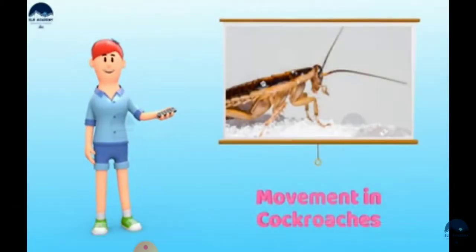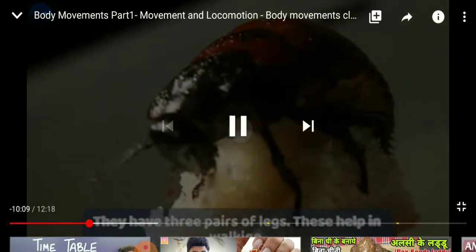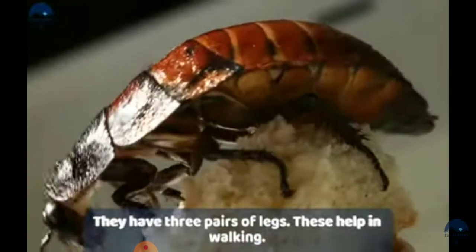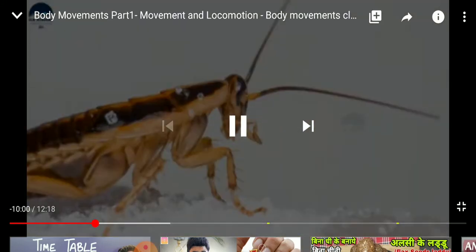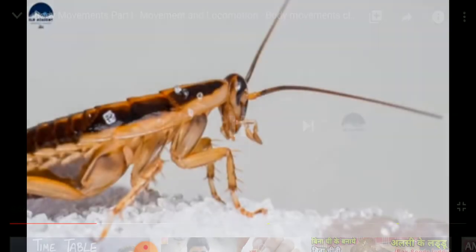Now we are discussing movement in cockroach. You can see the cockroach has three pairs of legs, and these help in walking. You can see the three pairs of legs in the animation. They have three body parts: head, thorax and abdomen, and three pairs of legs that help in walking.